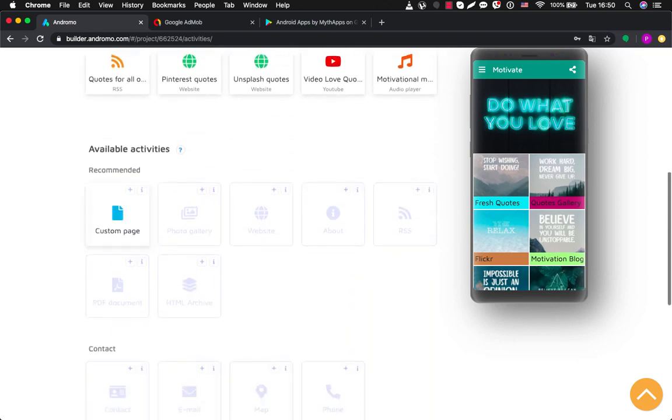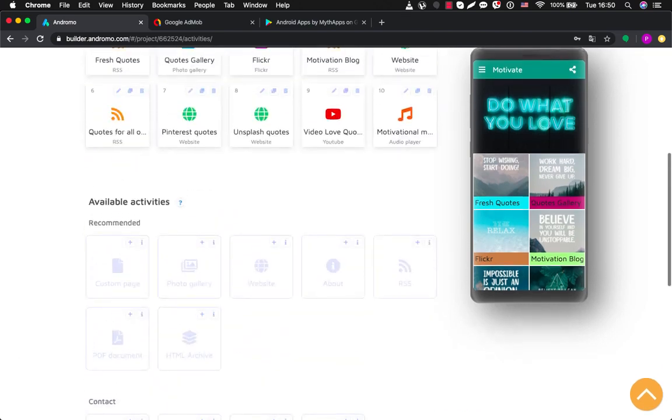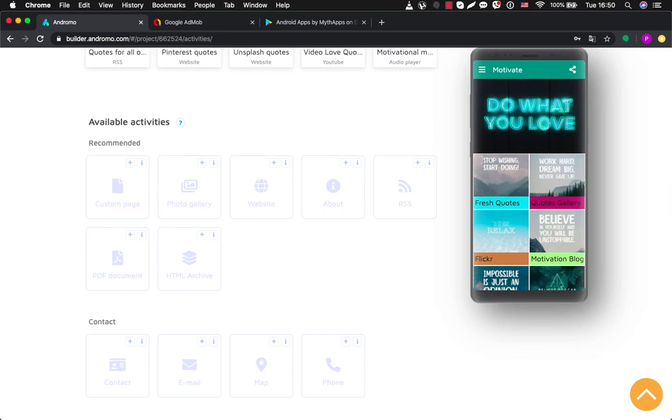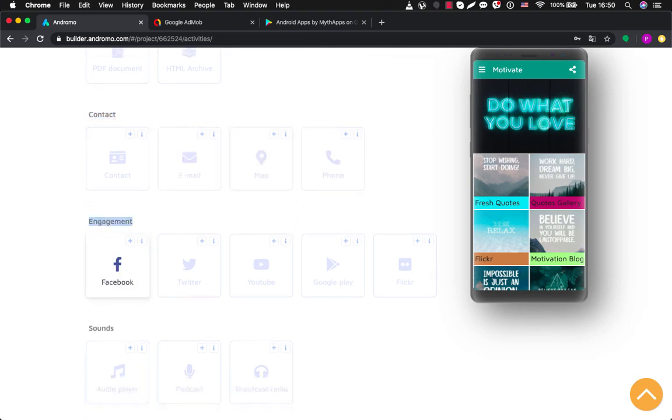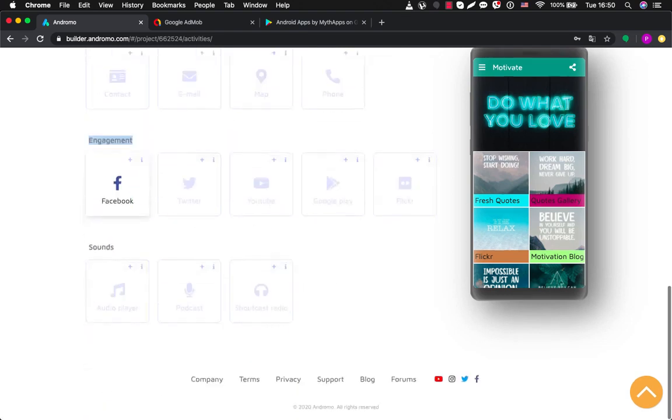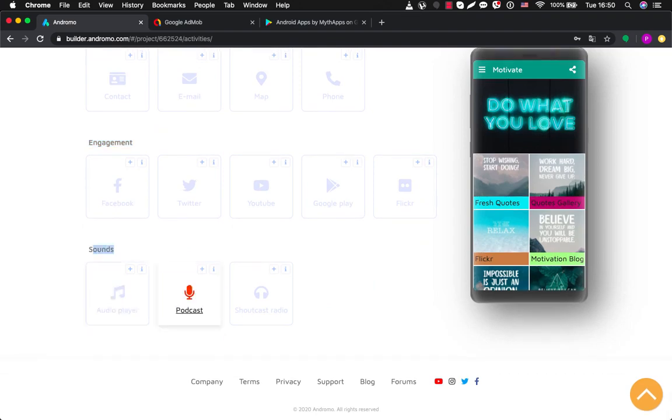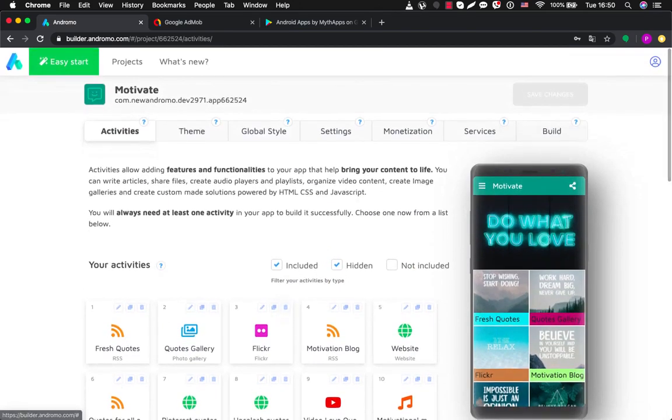If you need more, you can scroll down and see that we have categorized all our activities. So we have recommended, most popular, contact, email, map, phone, engagement, Facebook, Twitter, YouTube, Google Play, sounds, audio player, podcast, shoutcast, radio.